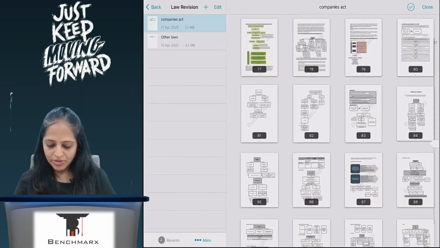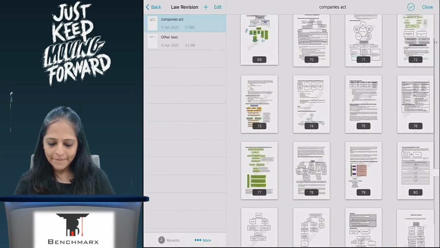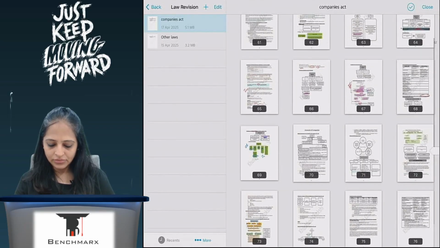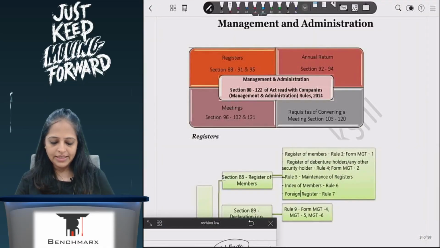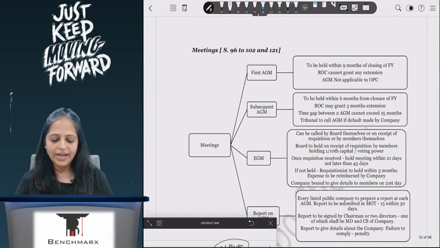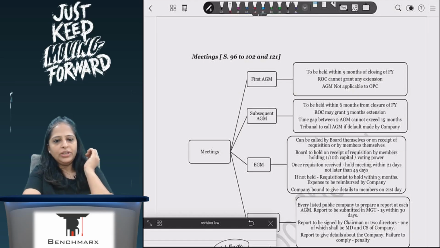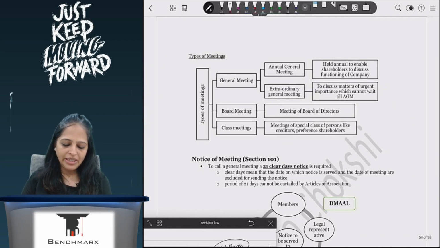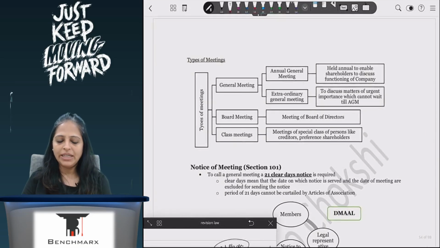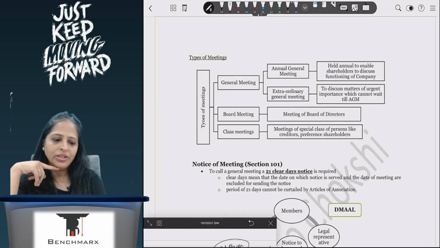Quickly going to management and administration. Now for management and administration, we will not go in the order in which I have the book. We will go in the order of importance. So here, meetings. First is your meetings. We have different kinds of meetings: general meetings, board meetings, and class meetings. In general meetings, you have the annual general meeting and the extraordinary general meeting.